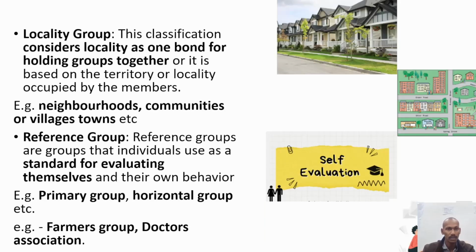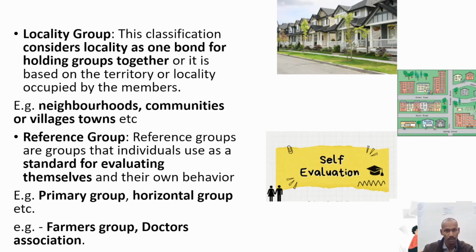Now, locality group. This classification considers locality as one bond for holding groups together. The house that you live in and the group of houses that live together is called a locality. The nagar that you live in, like Gandhi Nagar, Gandhi Road, Ambedkar Nagar, Ambedkar Road, that group is a locality group. For example, the communities, villages, towns or neighborhoods that you live in.